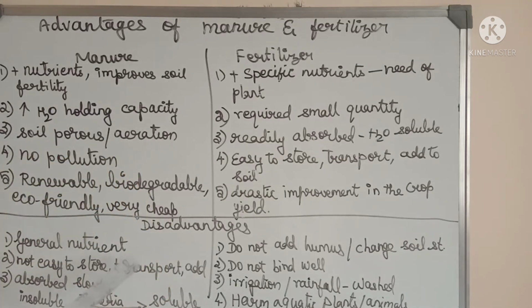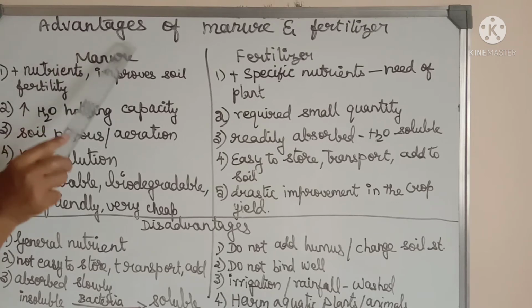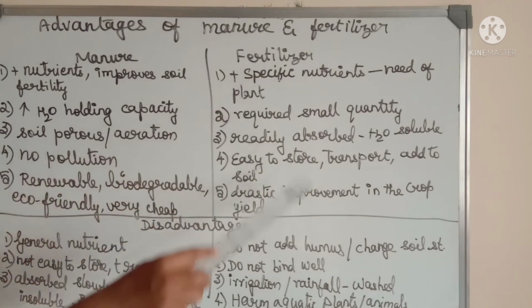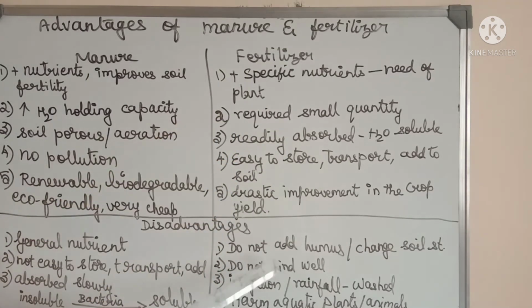Now, let me list out the disadvantages. Here, as I told you already, manures add only the general nutrient, whereas fertilizers can be added based on the need of the plant. They are not easy to store because they are bulky, not easy to transport, cannot be added easily.